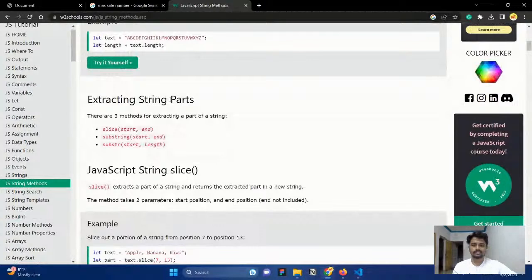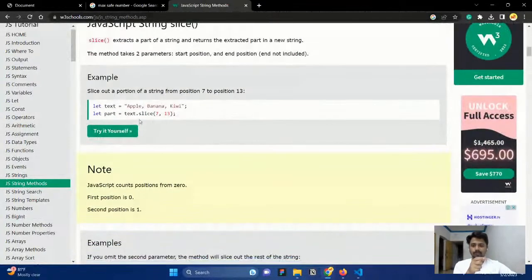You can see the syntax is exactly similar to an object. So text dot, if it is dot, then it is an object. This is a length property for string, and text dot slice with parentheses means it is a method, a default method that is available. That is why in JavaScript everything is an object, and everything has methods. Everything is built by objects only, but they are derived as string, derived as number. They are separated into different data types.